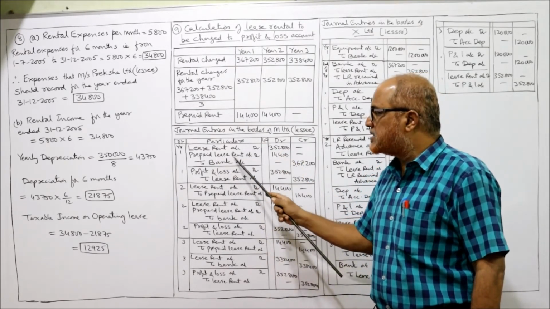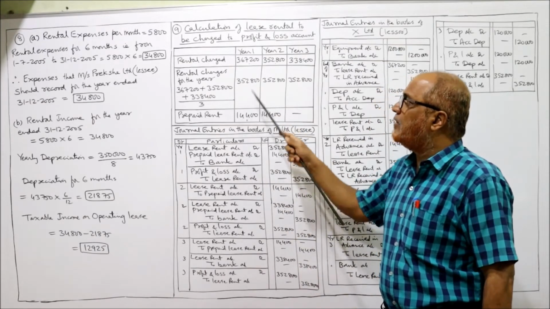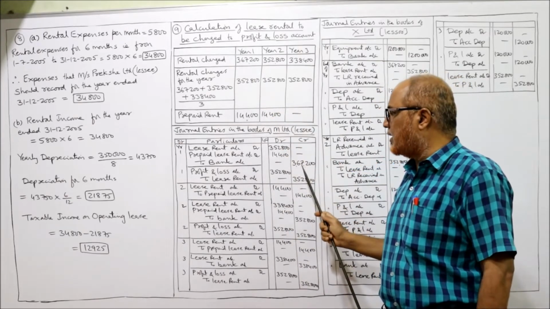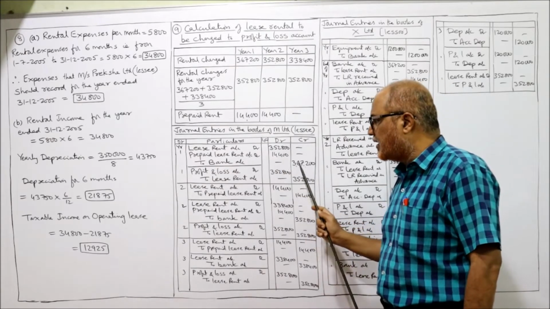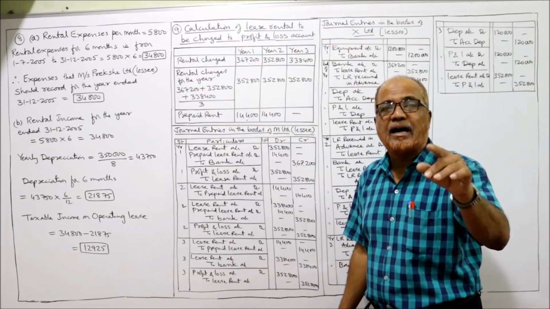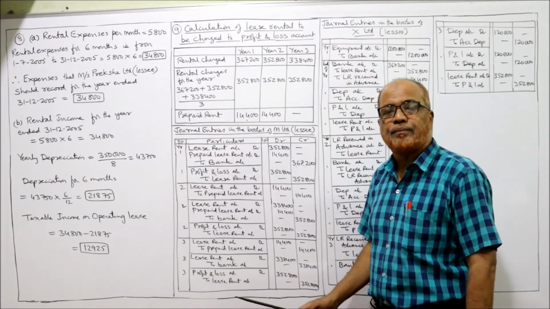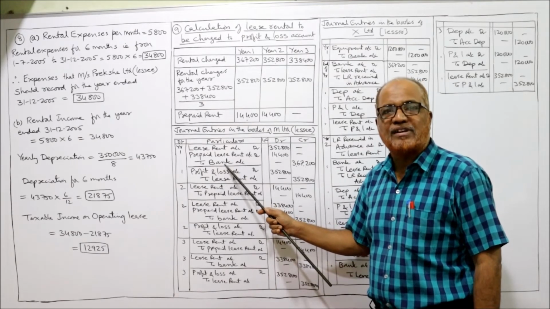So prepaid lease rent 14,400 to bank. Total how much am I paying in the first year? If you add up 350,800 plus 14,400, 367,200 is the amount paid by the lessee to the lessor, being the lease rent paid during the first year.